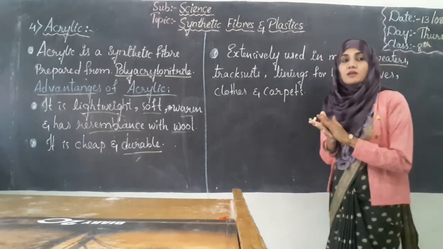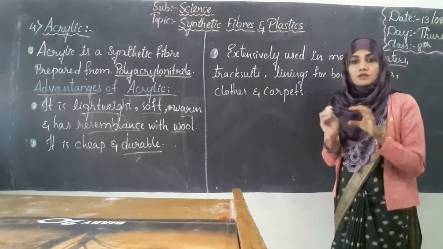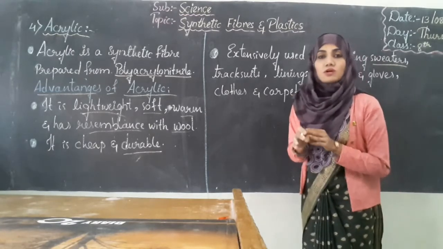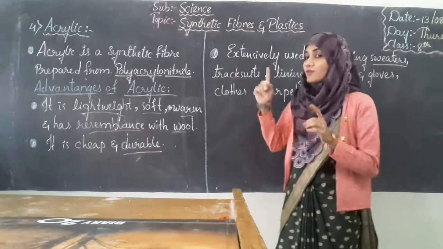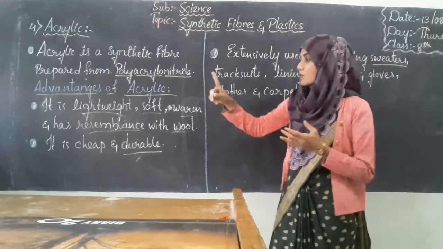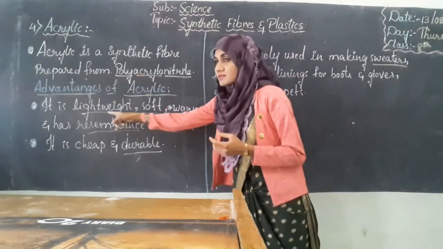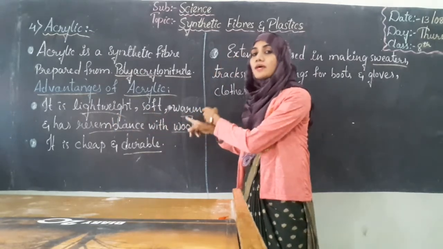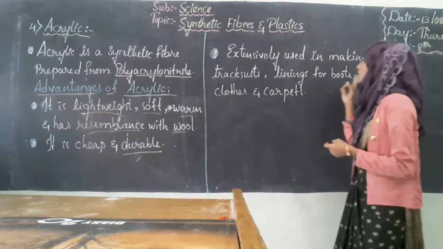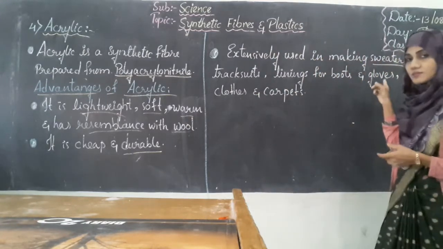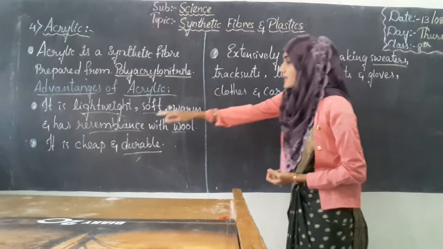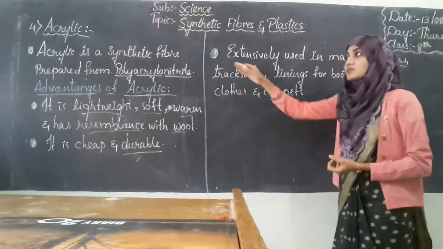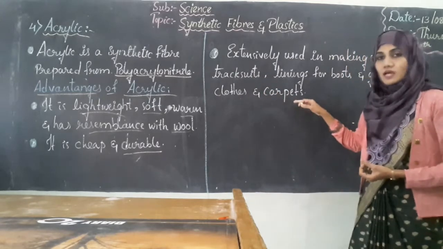Especially the blouses which are made for biking, while riding the bike you will have some blouses. The inner lining of those blouses will be made up of acrylic. Why have they used acrylic? Because acrylic is lightweight, it is soft too, and even it is warm. Hence this will be used as lining for boots and blouses. And as it is lightweight, it can be used for clothes too. And it is often used in carpets also.